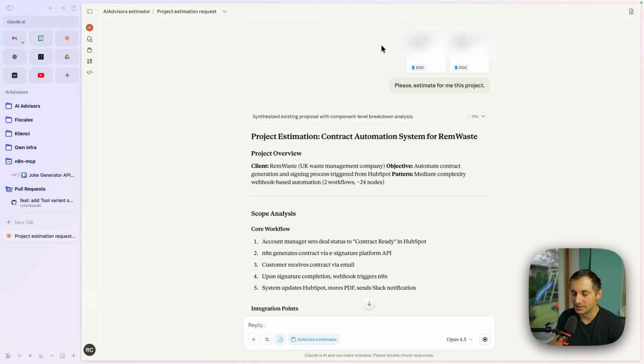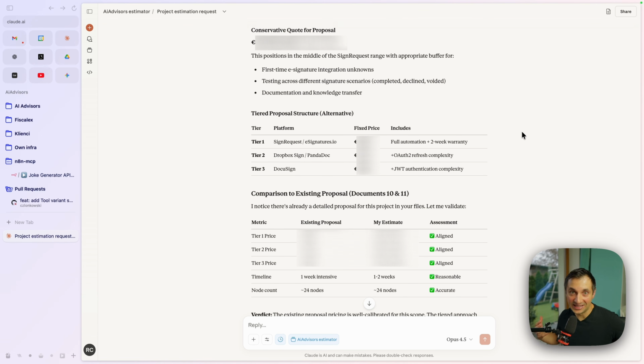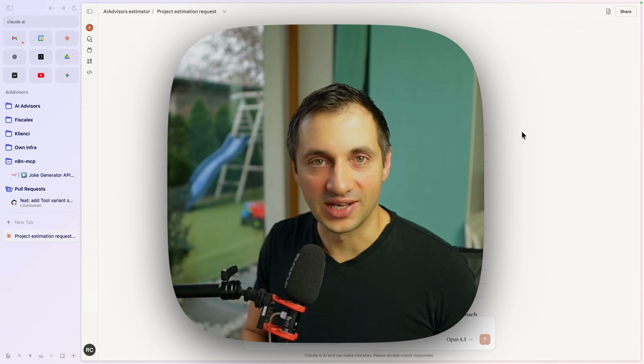I can see the analysis is ready. It estimated it will be 2 workflows with 24 nodes. I won't share all the details, as this is my business knowledge, but as you can see, it's drawing upon my previous estimations, my previous projects. It has in the context how much time it took, and now it took just maybe 2 minutes. Now I can come back to the client almost instantly saying how much it would cost and what the budget should be. That was just a quick demonstration.